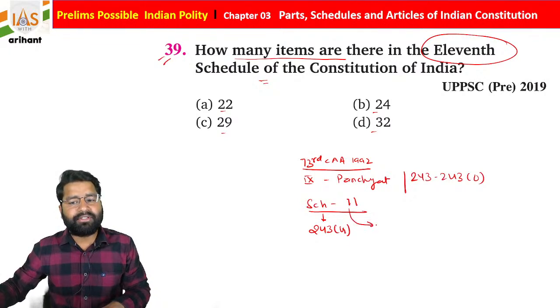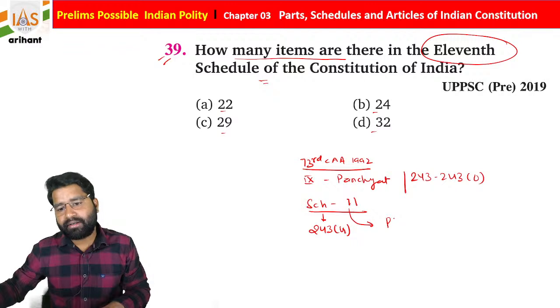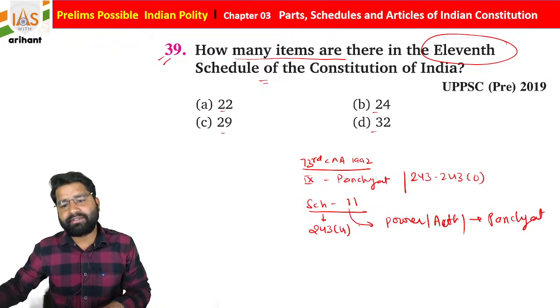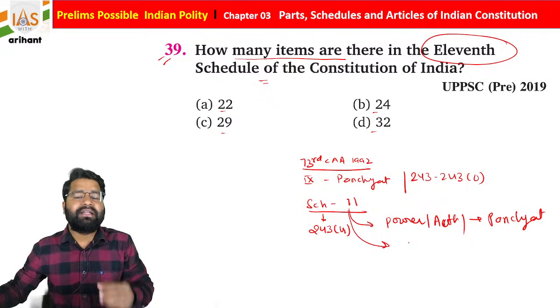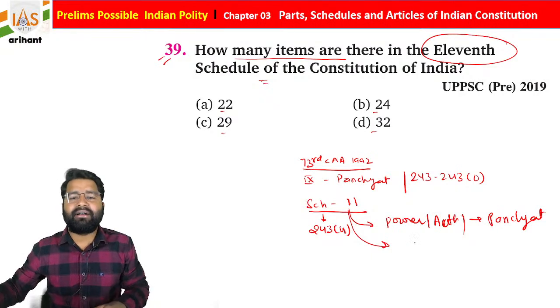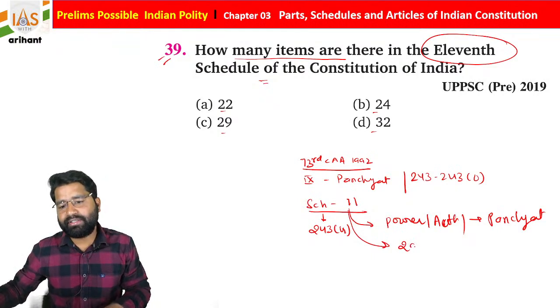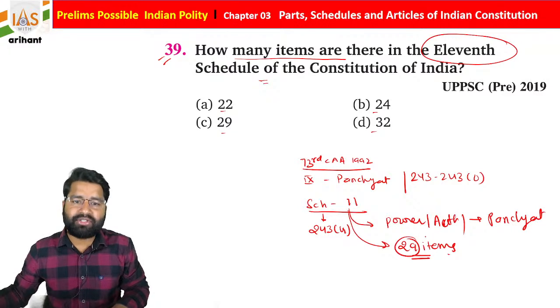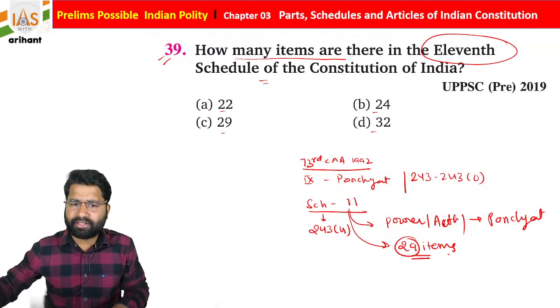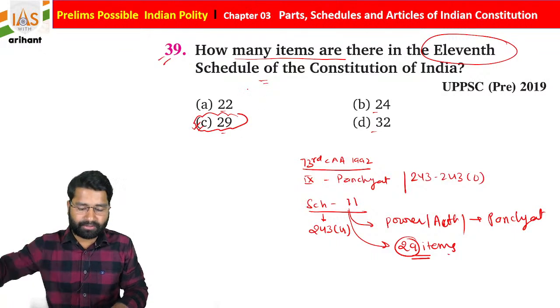This schedule contains power, authority and provision related to the Panchayat, students. And basically in this question they are asking how many items are there. There are 29 items in the 11th schedule of the Indian Constitution. I hope you are all getting it. So this is 29 items. Just try to remember for the same.